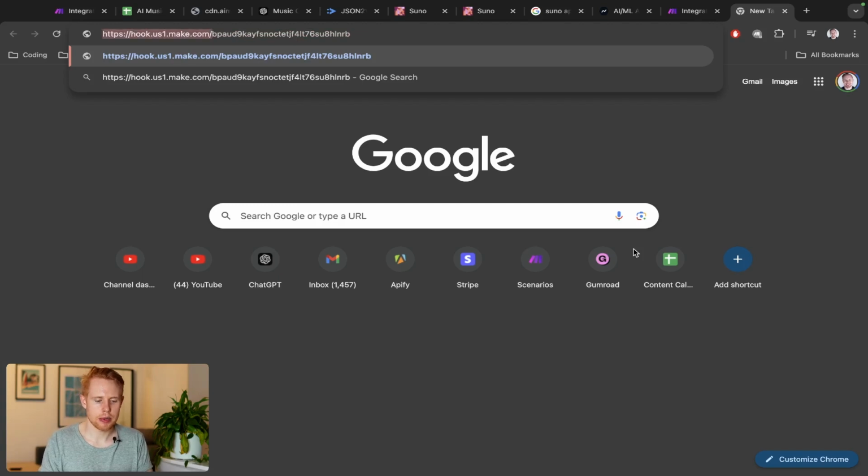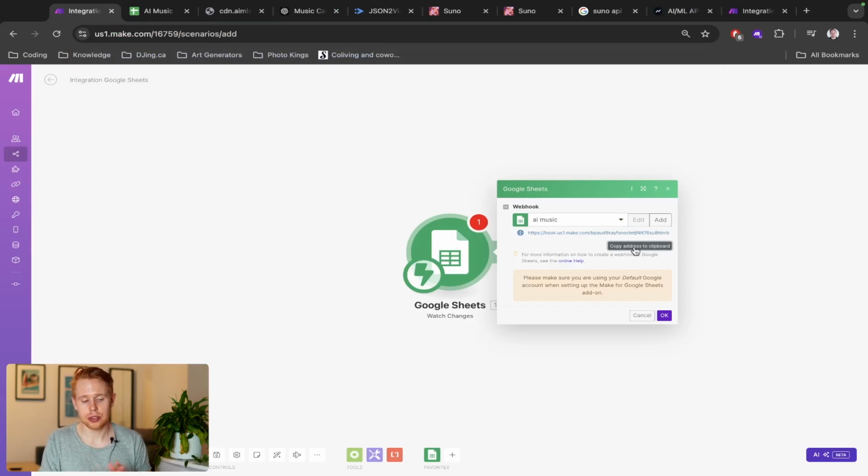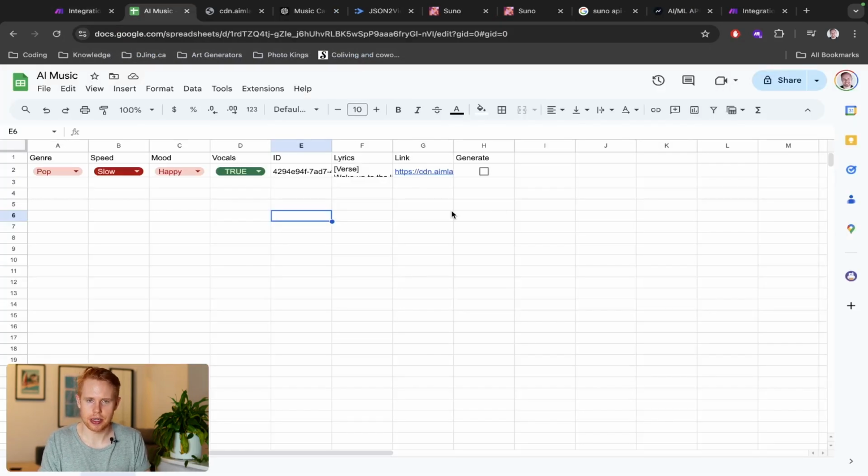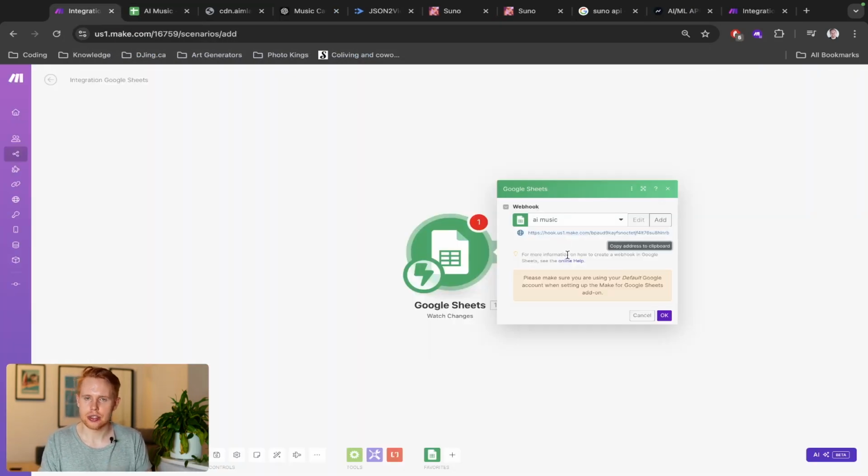And this webhook is comprised of two parts. The first part is just the root domain, like hook.us1.make.com. Depending on where you live in the world, this will change. It might be US1, it might be Europe1 or whatever. And then you have a unique identifier, this unique code here. This is unique solely to your account, but also to this specific scenario. So anytime anything updates in this spreadsheet, it's going to send that information into make.com here, and that will be collected here, right? And that'll start the workflow.